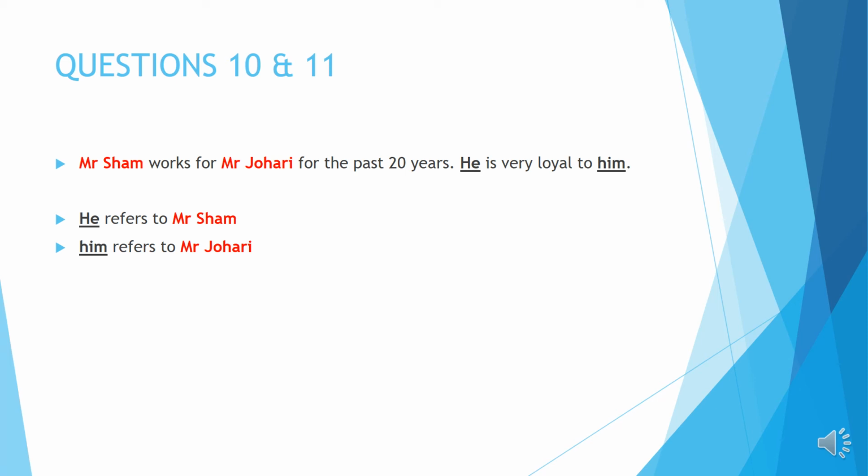Mr. Sham works for Mr. Johari for the past 20 years. He is very loyal to him, so he is the one who works. So he, the one who works, must be loyal to the employer. Okay, so he here refers to Mr. Sham, and him refers to Mr. Johari.